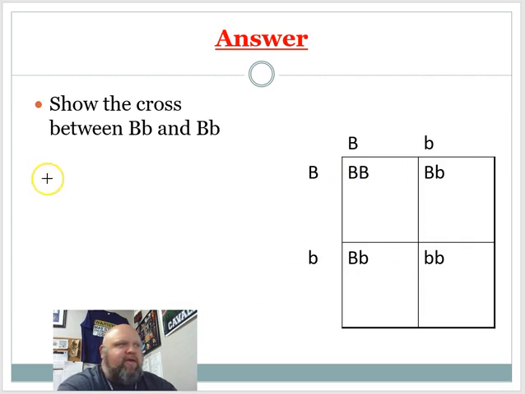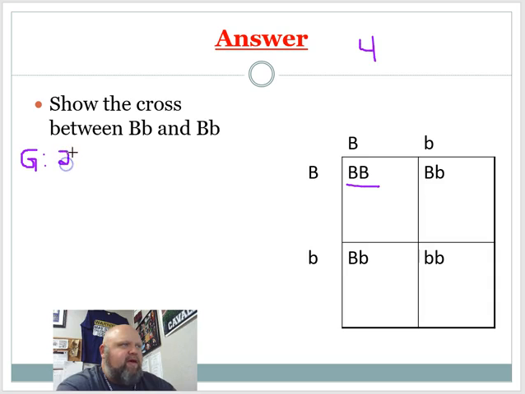Now, if we're looking at possible genotypes for these offspring, we group them. We have this one, big B, big B. So we have one of those. Total number of squares, we have four squares. If we have one square that's big B, big B, so one out of four is 25%.